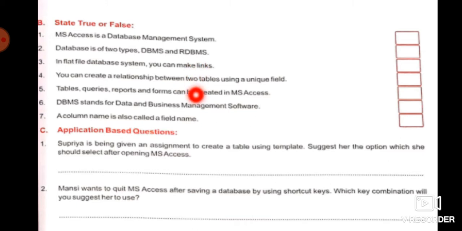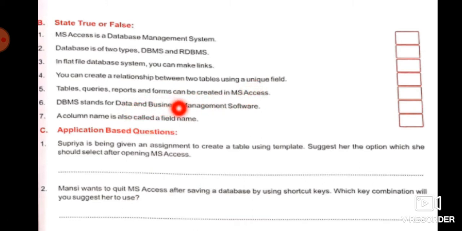Third is in a flat file database system you can make links. So this is false, because in flat file database systems we cannot make links between the tables, because there is no common field between the tables. Fourth one is you can create relationship between two tables using unique field. This one is wrong, because for making relationship between tables we need a common field, not unique. So this one will also be false.